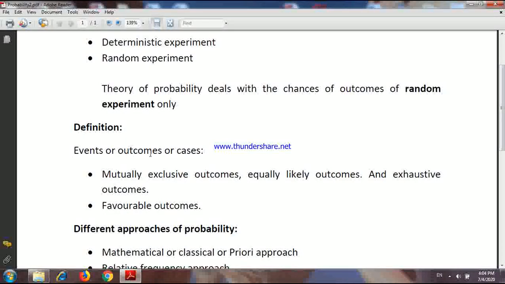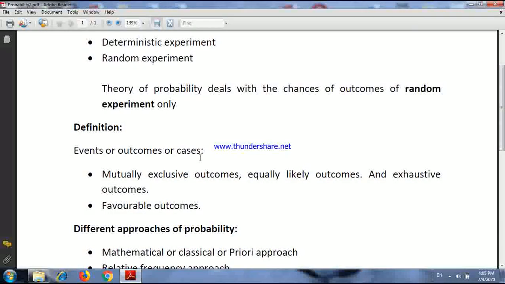Events or outcomes or cases or results, same thing. Events means outcomes or cases or results. If I throw a dice, 1, 2, 3, 4, 5, 6, all these are the outcomes, also known as events, sometimes also termed as cases or results.